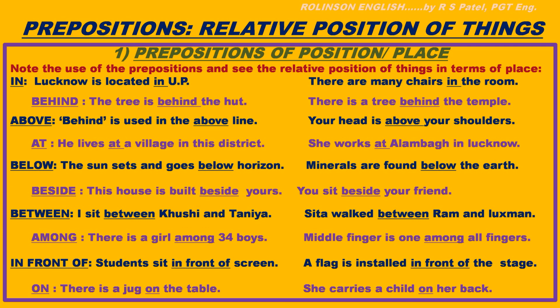At. He lives at a village in this district. Okay. Here two things are his living and a village. He is living at a particular place and a village. So their relative position is shown with at. Okay. Next example is she works at Alambagh. Here her place of working and Alambagh in Lucknow. These are the two places and the relative position is shown with at.